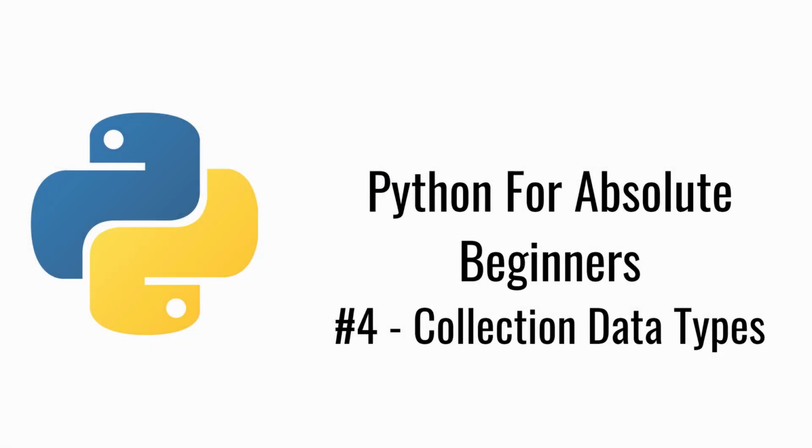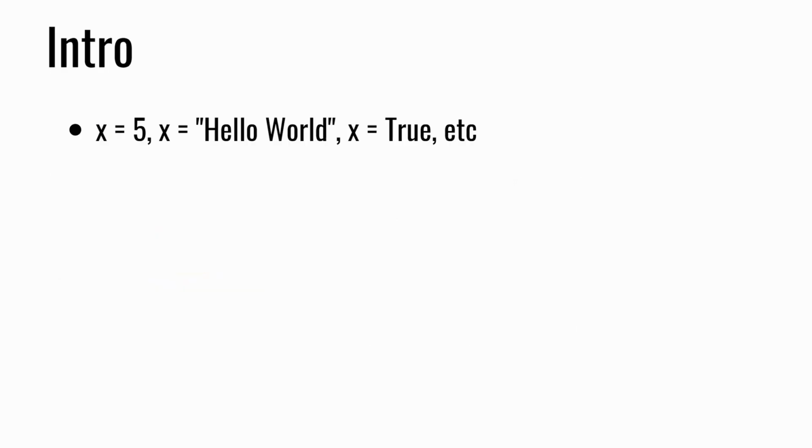Hi everyone, and welcome back to the Python for Absolute Beginners series. In this episode we're going to cover data types that can store collections of data. So in episode 2, we went over variables that store just one value. Whether it was a string, int, boolean, or whatever else, our variable only ever stored one value.